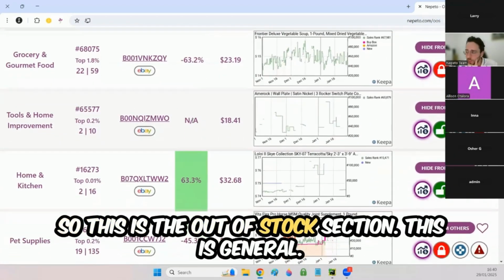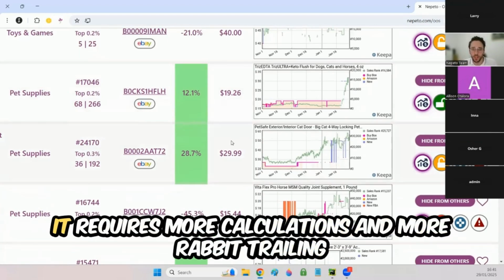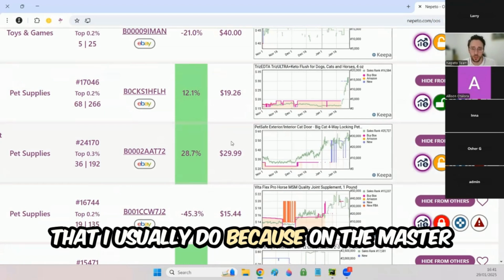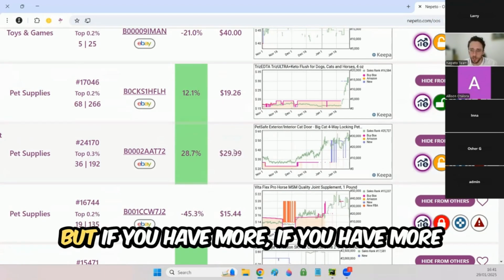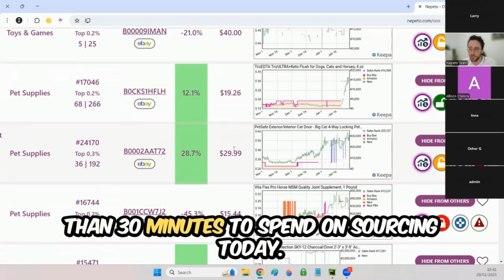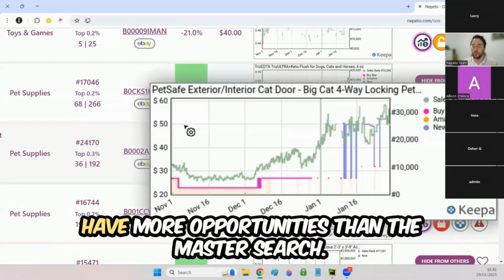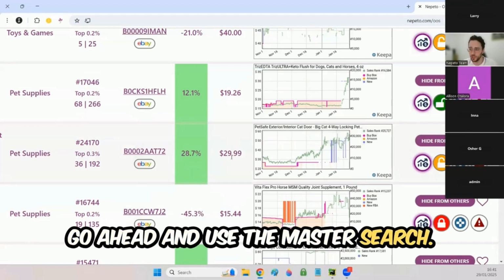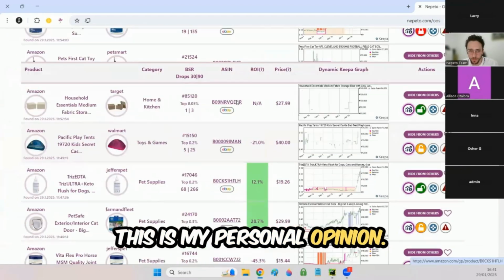So this is the out of stock section. In general, this is the approach that I'm using for the out of stock section. It requires more calculations and more rabbit trailing than the master search that I usually do, because on the master search I get more specific scenarios than here. But if you have more than 30 minutes to spend on sourcing today, on the out of stock section and in general on the retail section, you have more opportunities than the master search. If you are short on time today, go ahead and use the master search. This is my opinion. Everyone has a different opinion on how to use the sections. This is my personal opinion.